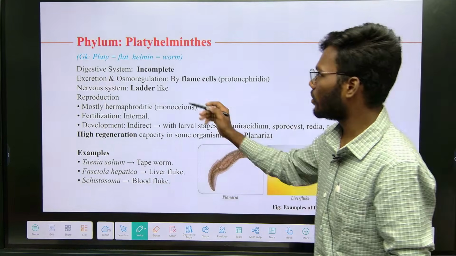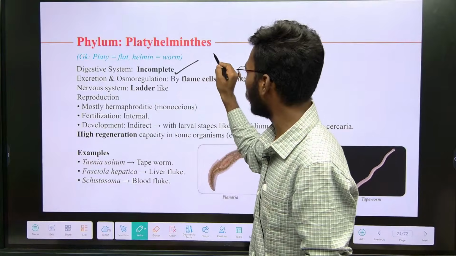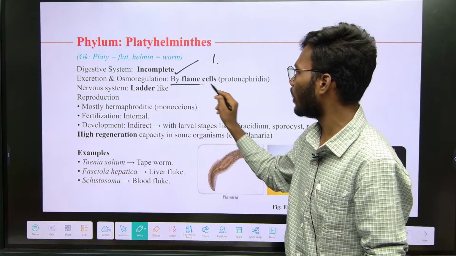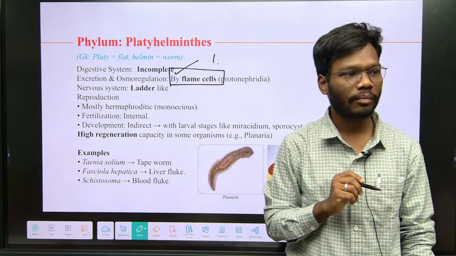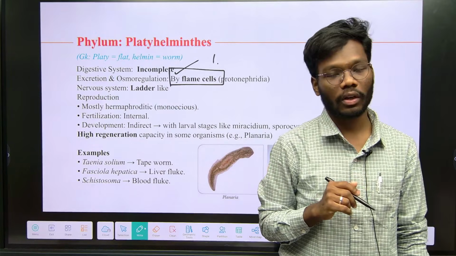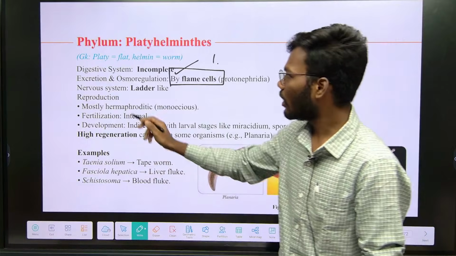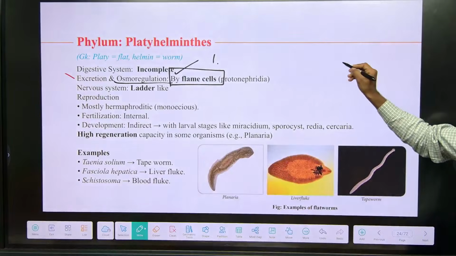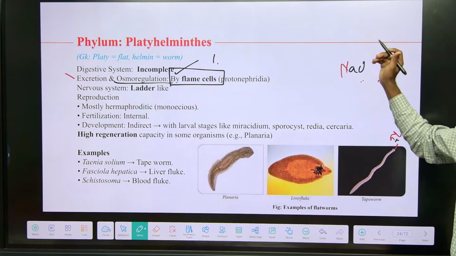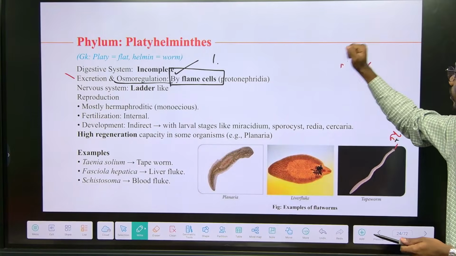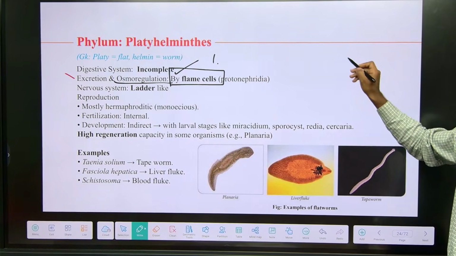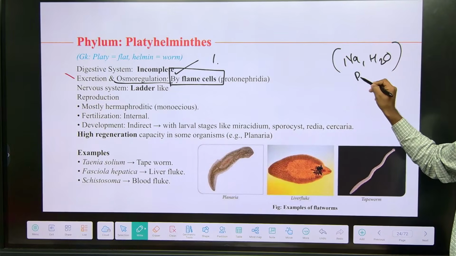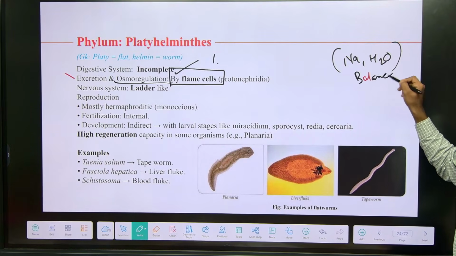The digestive system is incomplete, which means there is only one single opening. Excretion and osmoregulation are done by flame cells. This is one of the important points. Osmoregulation is nothing but the maintenance of sodium and water balance in the body.